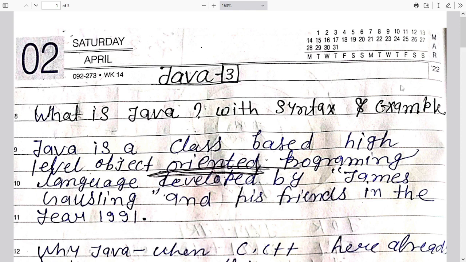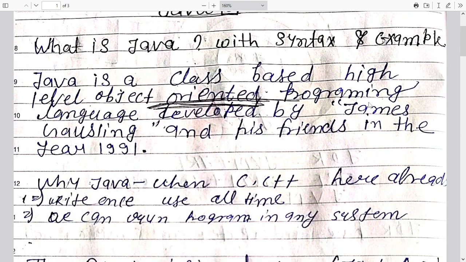Java is class based, that is, we always have classes and objects inside Java programming. Whenever we write source code in a Java program, we must have two things, that is, a class and objects. Java is a class-based high-level language, an object-oriented programming language developed by James Gosling and his friends in the year 1991. So in 1991, James Gosling and his friends developed the Java programming language.